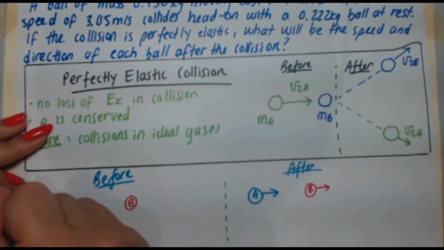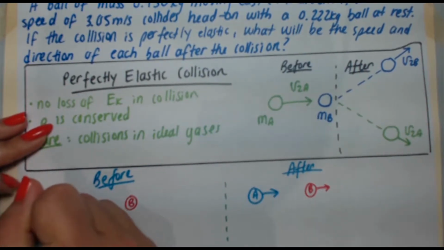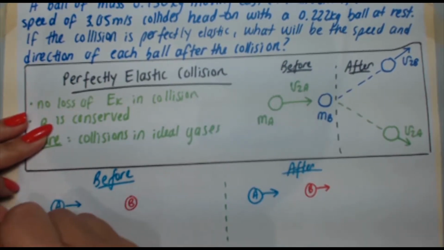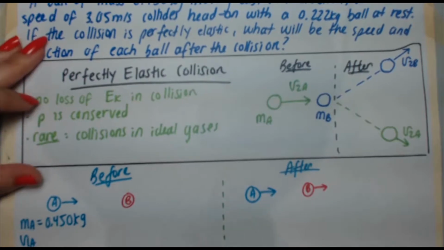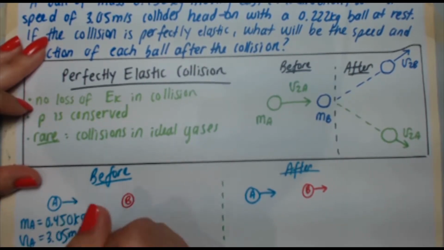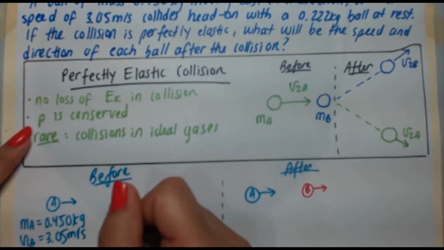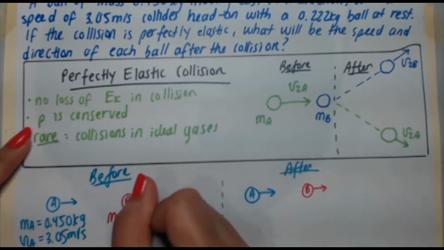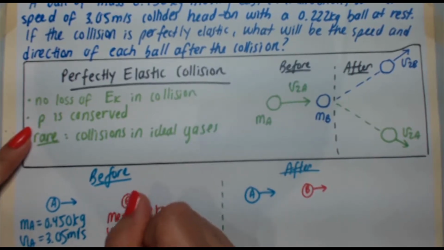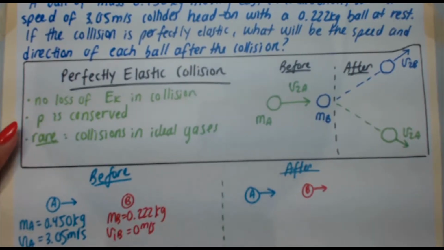Let's write down our knowns. The mass of A is 0.450 kilograms. The initial speed of A is 3.05 meters per second. For B, the mass of B is 0.222 kilograms. The initial speed of B is 0 because it's at rest. What we're asked to find is the speed and direction of each ball after the collision.